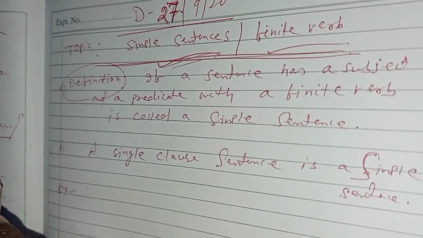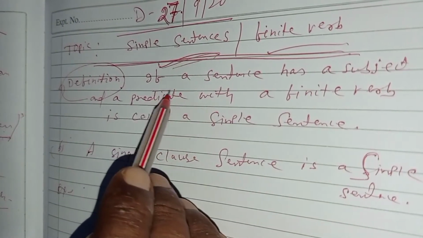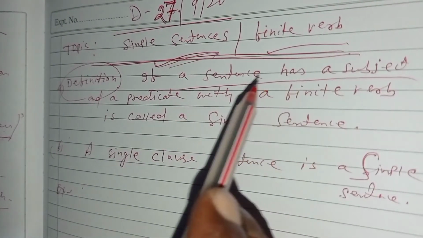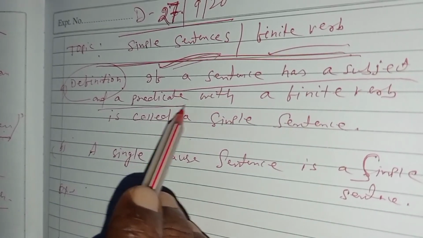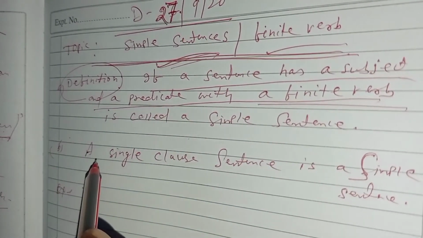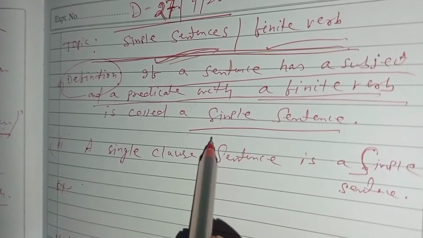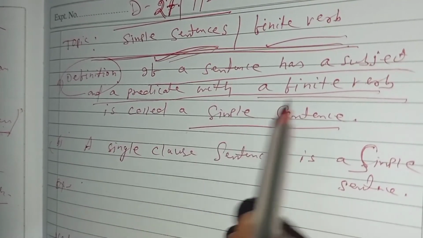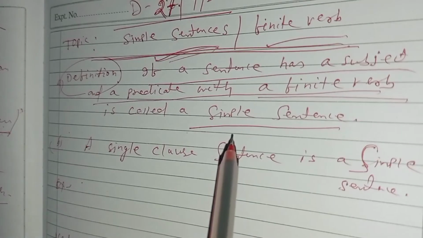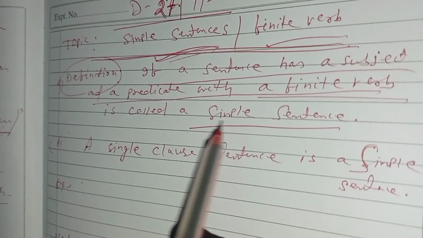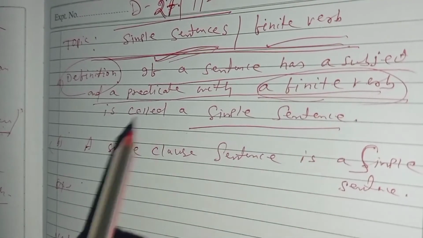Simple sentence: if a sentence has a subject and a predicate with a finite verb, remember this is called a simple sentence. A simple sentence must have a subject and a predicate, and with this there should be a finite verb also.